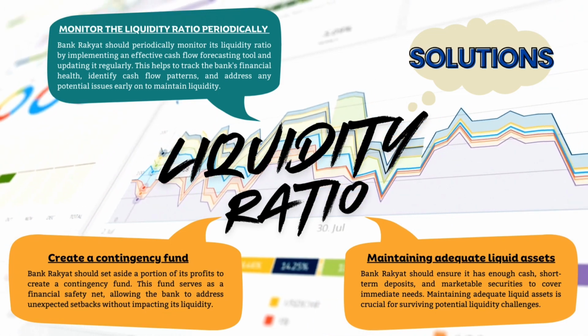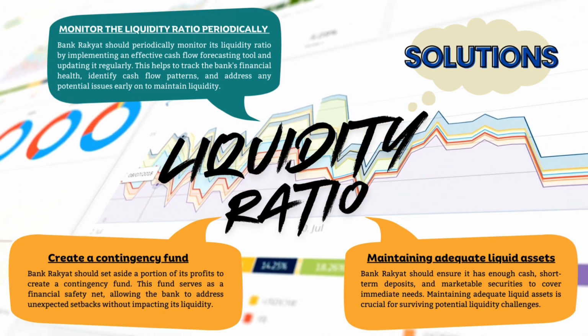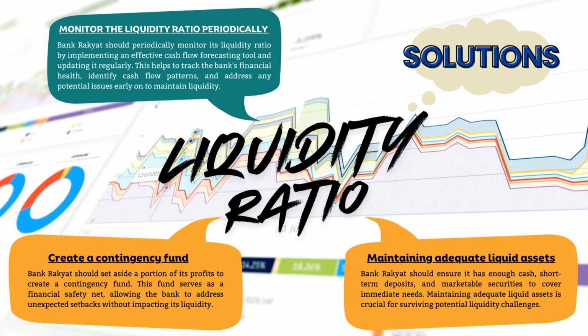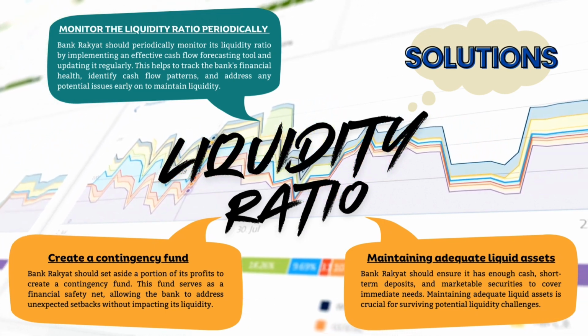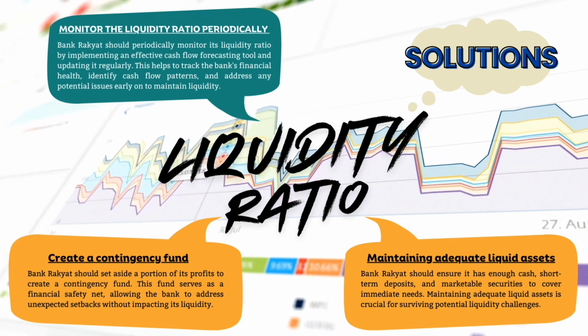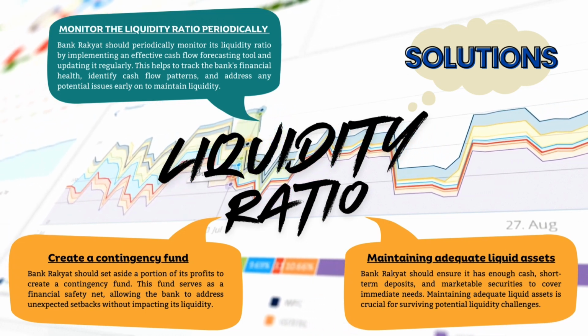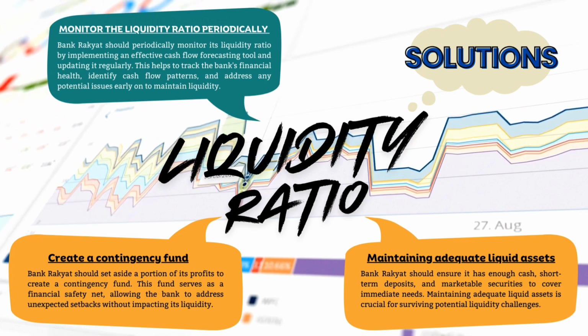Create a contingency fund. Bank Rakyat needing to withdraw part of its profit to create a contingency fund is a proactive way to plan for disaster. The fund acts as a financial safety net, helping banks deal with unexpected setbacks without affecting their liquidity.